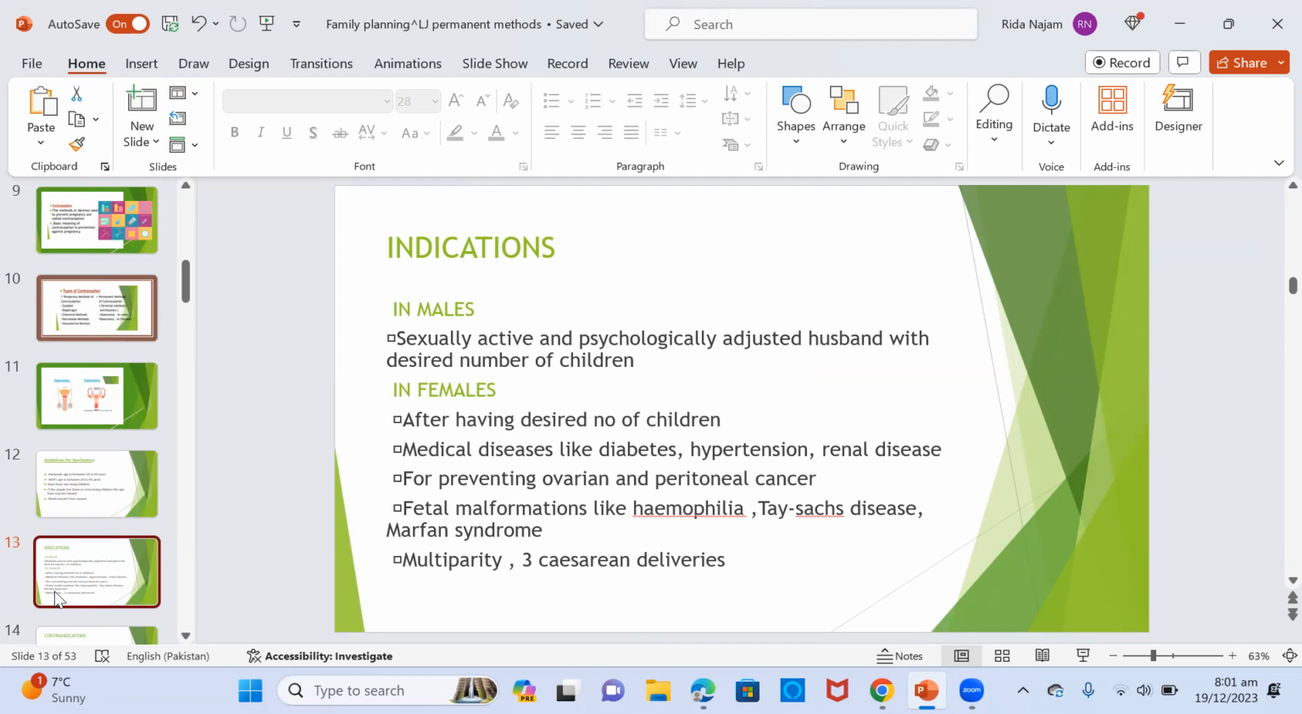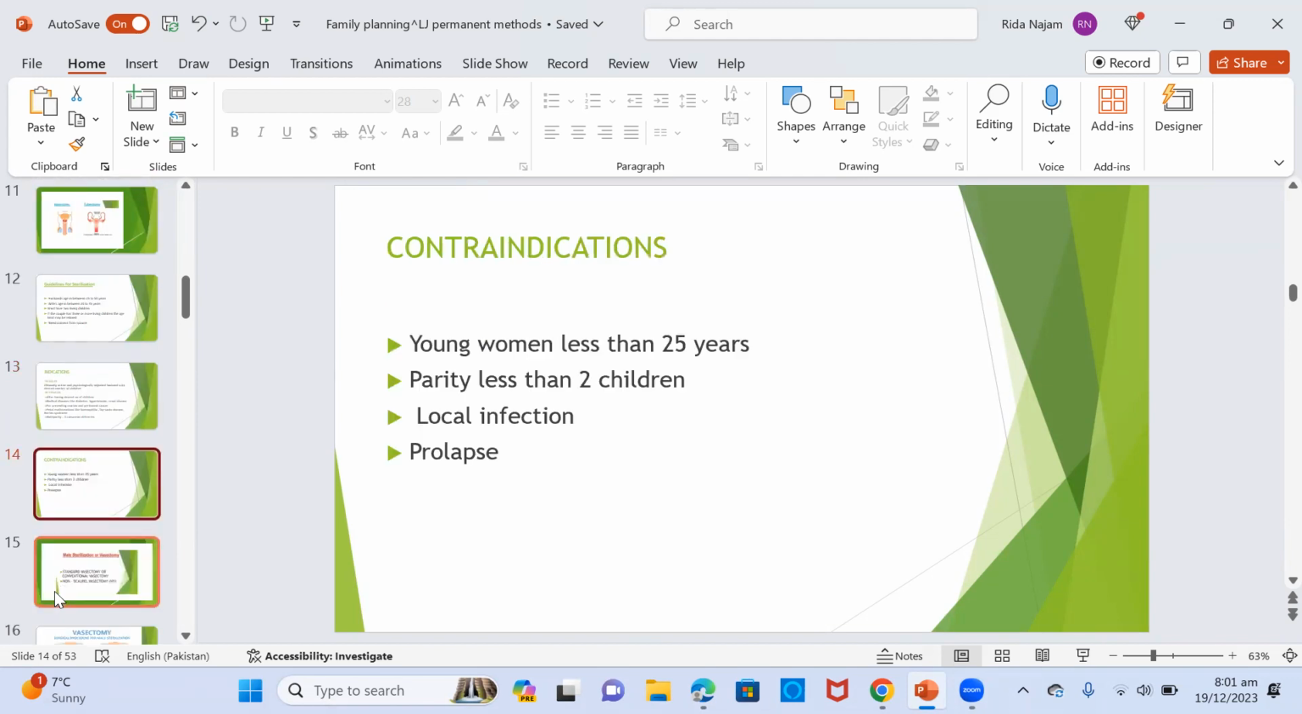Indications: in males, sexually active and physiologically adjusted husband with desired number of children, and in females, after having desired number of children, medical diseases like diabetes, hypertension, renal disease, for preventing ovarian and peritoneal cancer, fetal malformations like hemophilia, Tay-Sachs disease, and Marfan syndrome, and in case of multiparity and 3 cesarean deliveries. Contraindications include young women less than 25 years of age, parity less than 2 children, local infection, as well as prolapse.